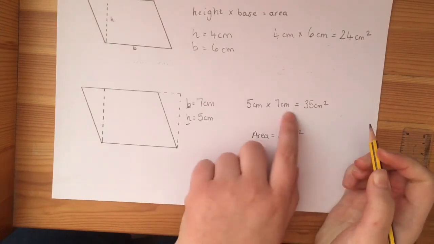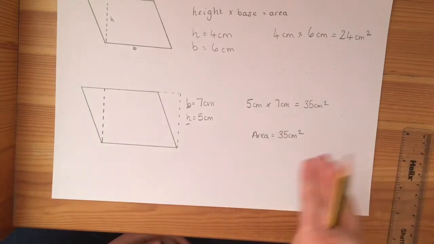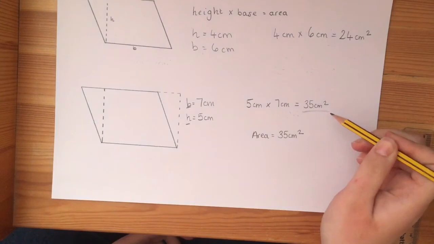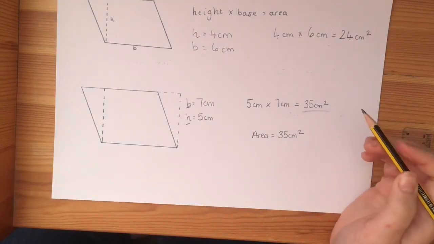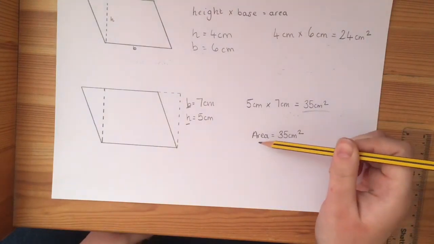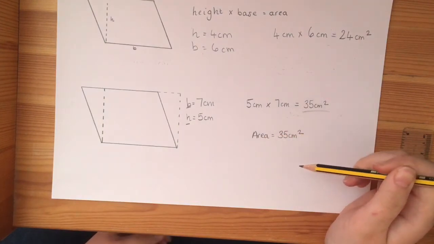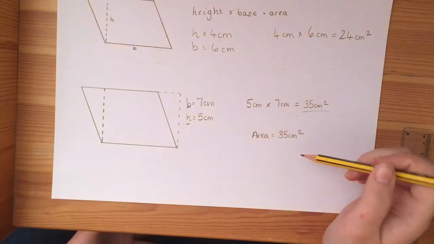It's alright to keep up there if you want, but sometimes when people are really quickly looking at your work, they might not notice that this is your final answer. They might still think that's part of your working out. So here, if I write it down here, area equals 35 centimetres squared, I know clearly that that is my final answer.